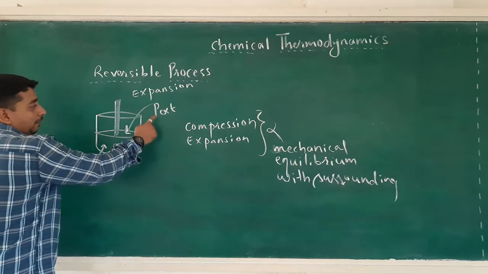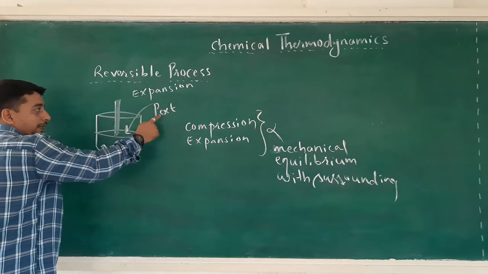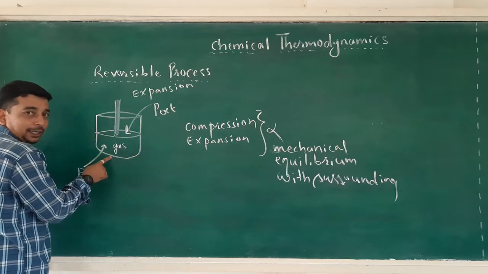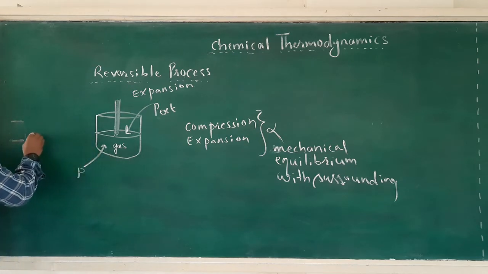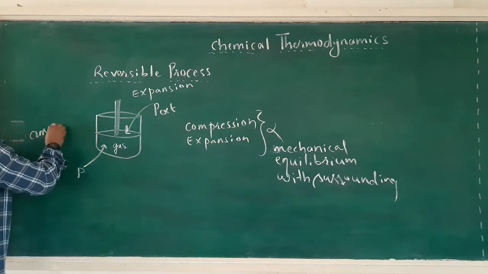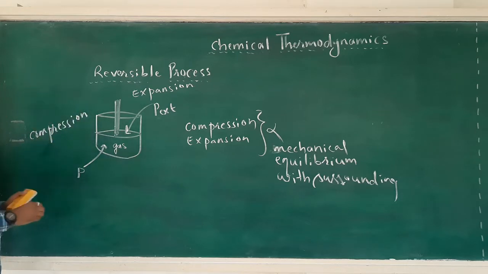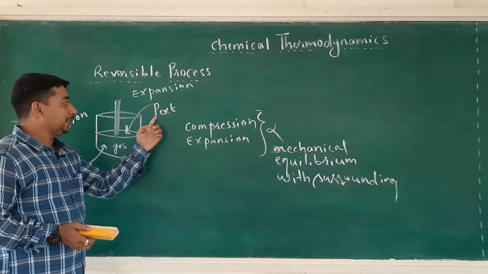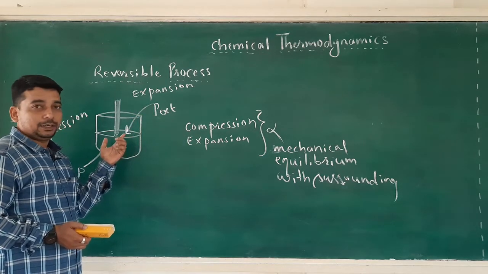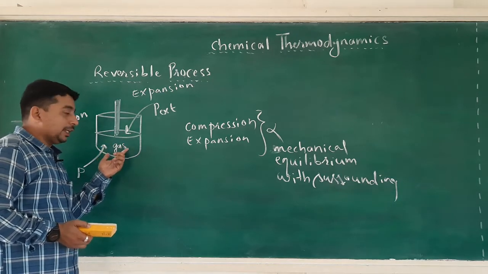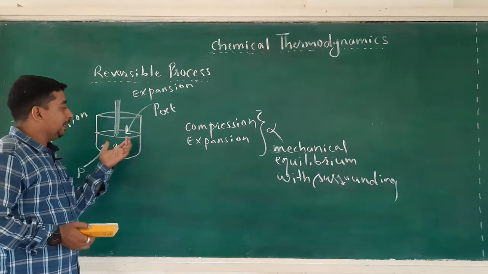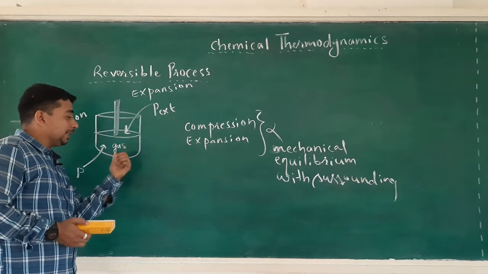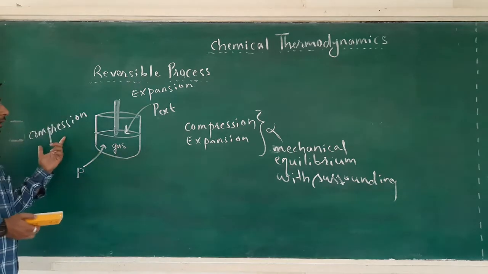Now, if I increase this external pressure over the piston, in that case the volume of gas will decrease and compression of gas will occur. Expansion occurs when we decrease the external pressure over the piston, where the pressure of gas is greater than the external pressure. If I increase the external pressure, the volume of gas will decrease and compression will occur.